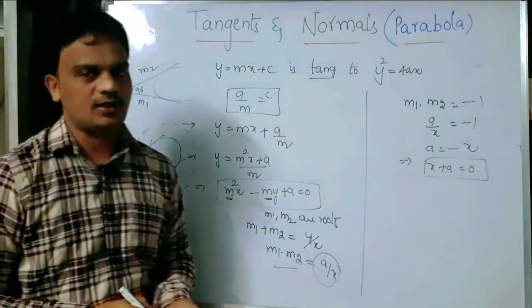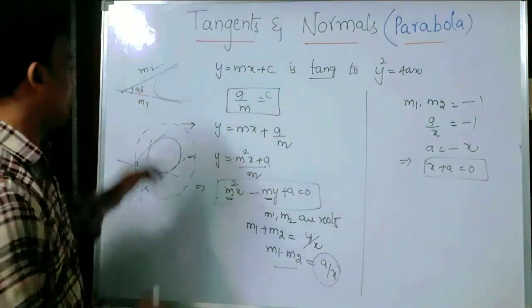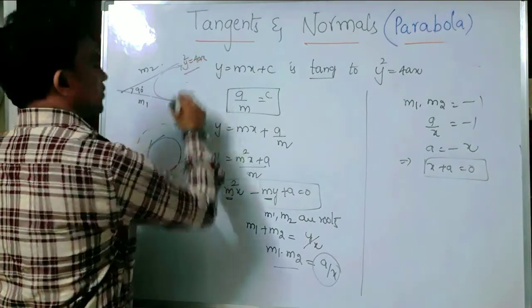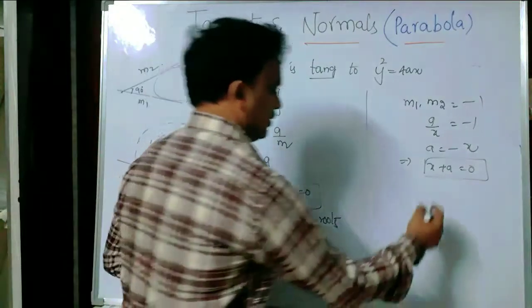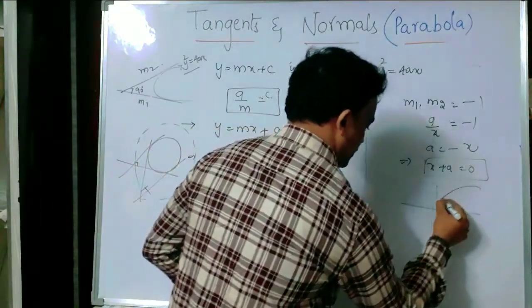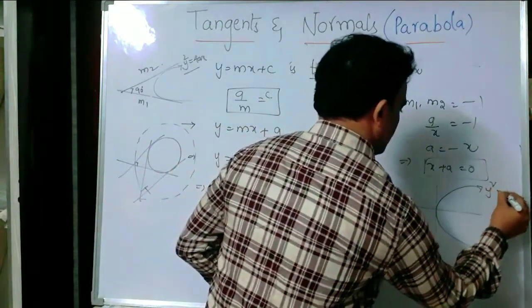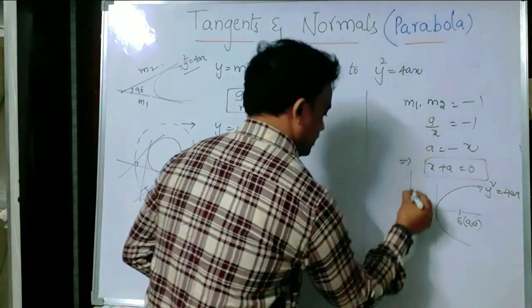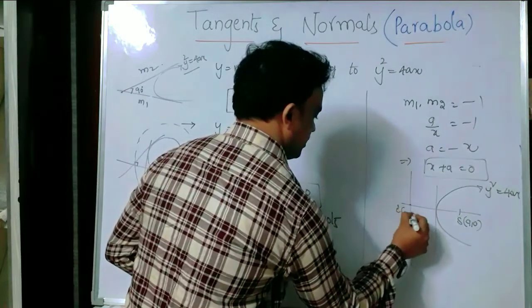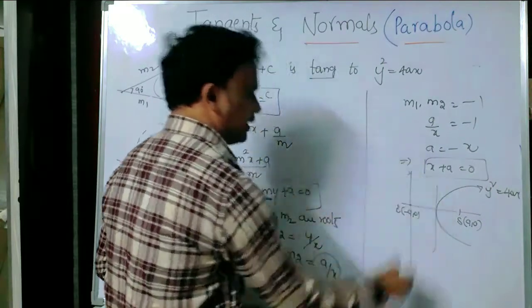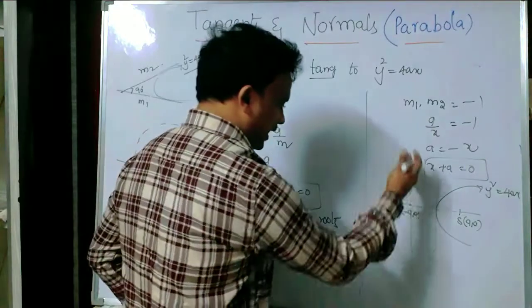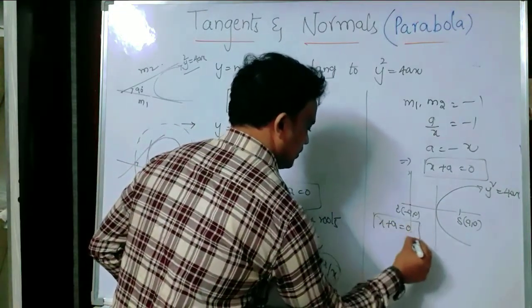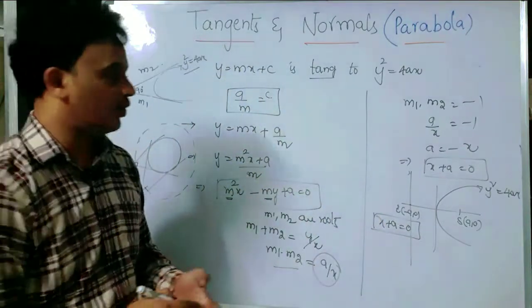What is x plus a actually? From the standard form of the parabola, y square equals 4ax. Can I remind you of this one? So, y square equals 4ax. S is the focus, (a, 0). This will be the directrix. This point is (minus a, 0). And the equation of the directrix is x plus a equals 0. Then what is that locus?